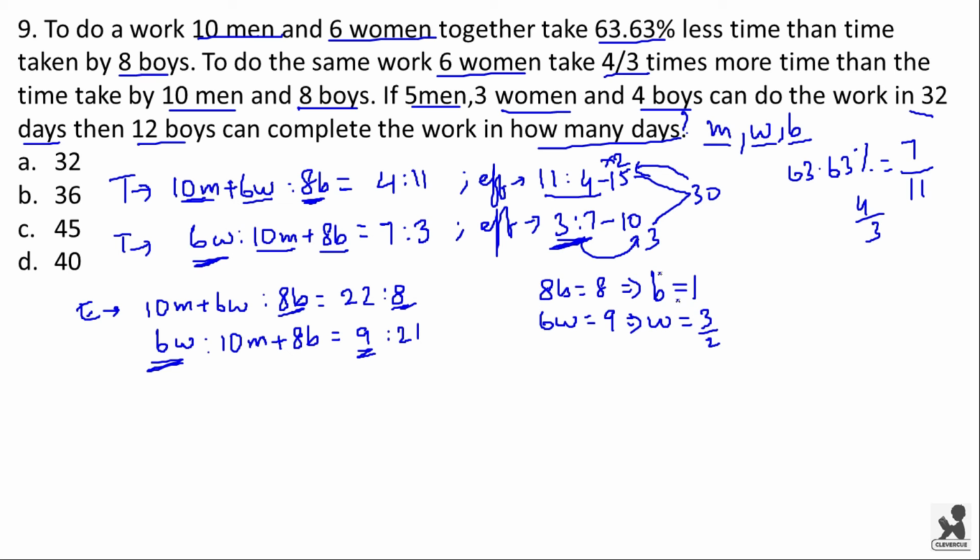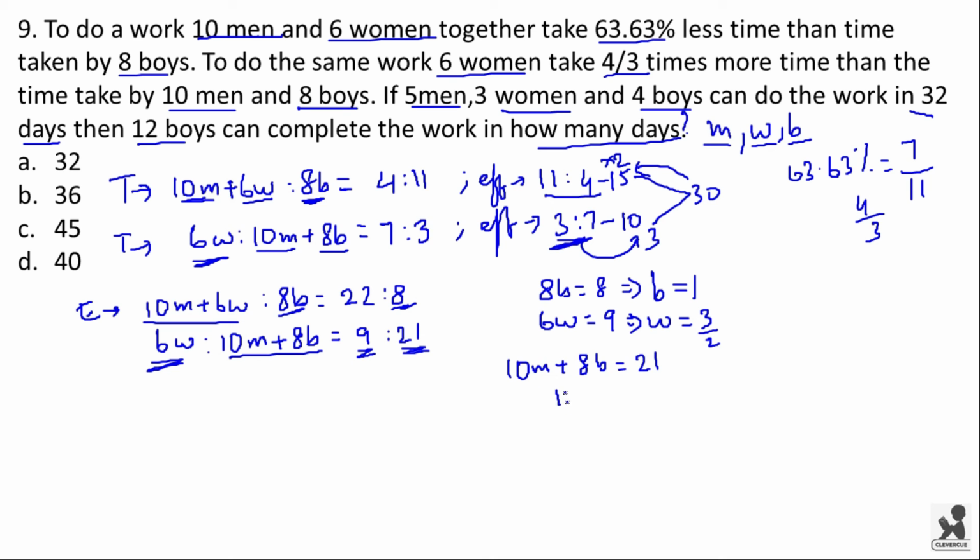Now by substituting any of these values in 10m plus 6w or 10m plus 8b, you can find the efficiency of man. Here 10m plus 8b is equal to 21.